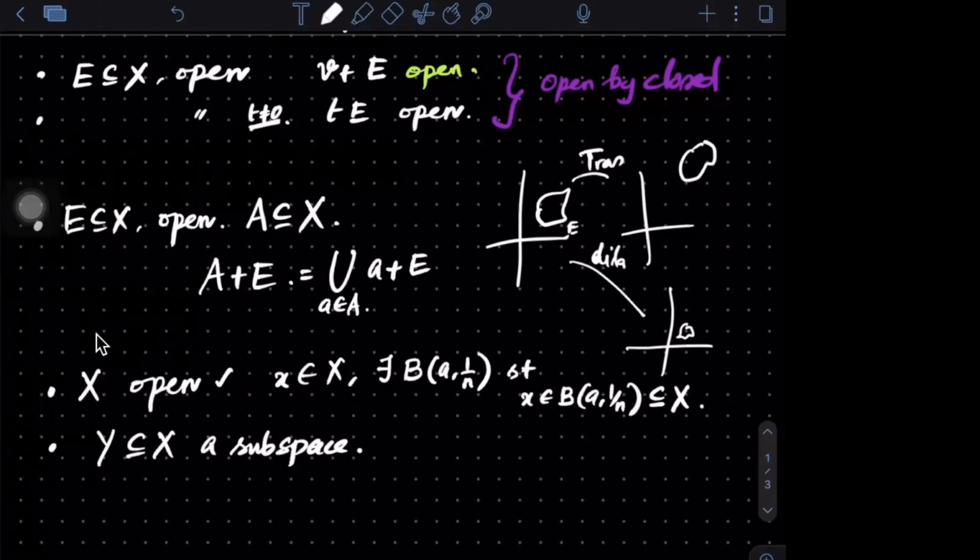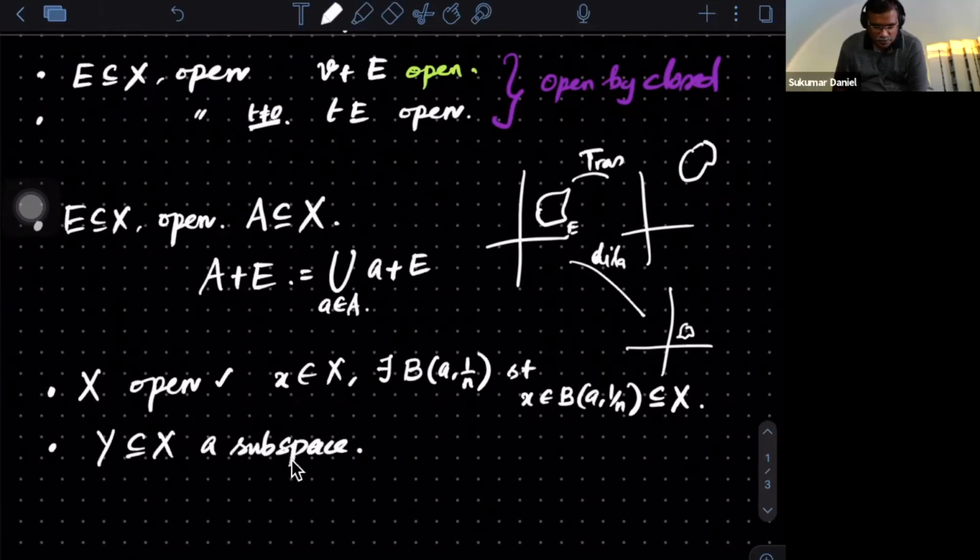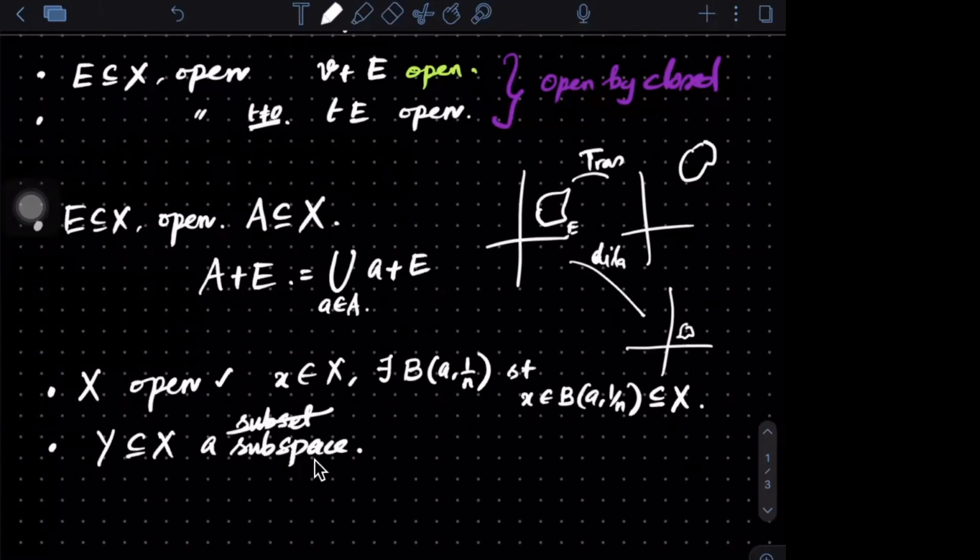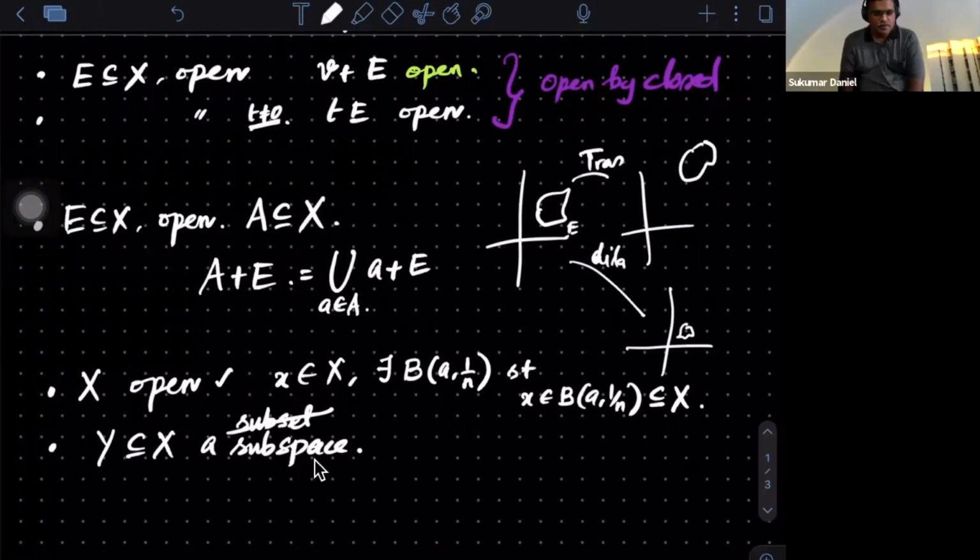Like if we take X equal to R, we can take Y as Q complement or any closed set. So, no, I'm saying it is a subspace. Okay. I'm not saying it is a subset. I'm saying it is a subspace. It's a vector space. A lot of subsets can be open, there's no problem, correct? I'm saying it is a subspace.